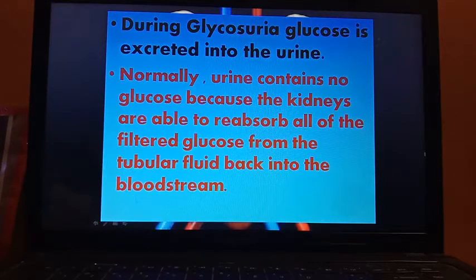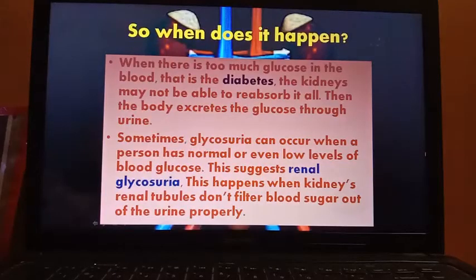Normally you know that urine doesn't contain any glucose because the renal tubules of the kidneys are able to reabsorb all the filtered glucose from the tubular fluid and send it back into the bloodstream. So when does glycosuria happen?